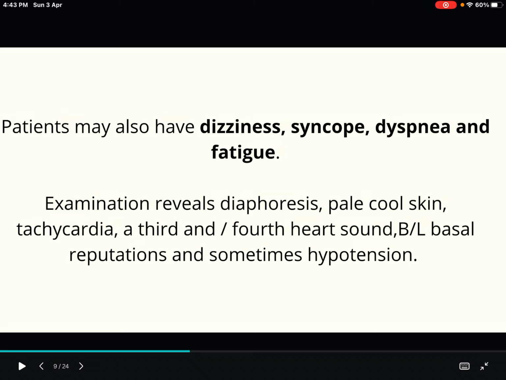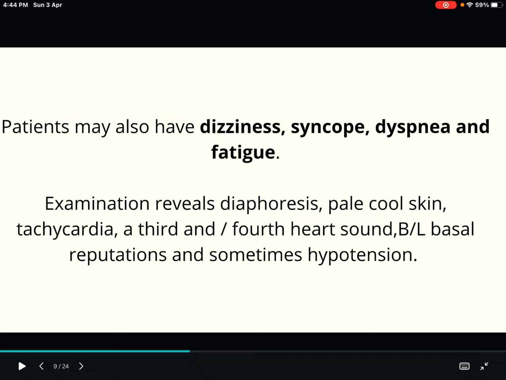And also examination will reveal diaphoresis. What is diaphoresis? That is excessive sweating. The patient will have diaphoresis, pale, cool skin, tachycardia, a third or fourth heart sound, bilateral basal crepitations, and sometimes hypotension. So now we have learned about the clinical features.